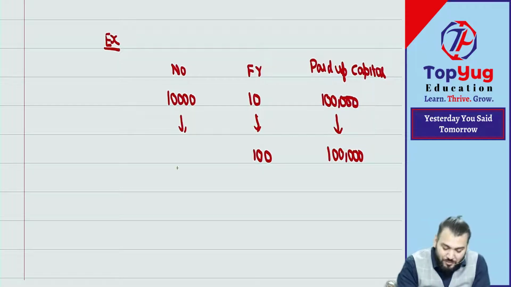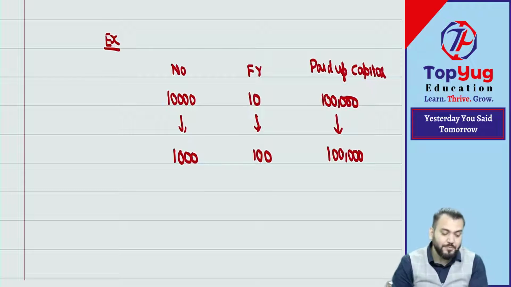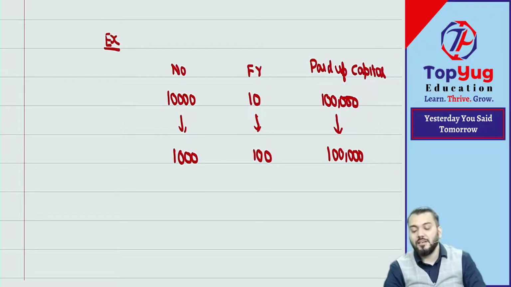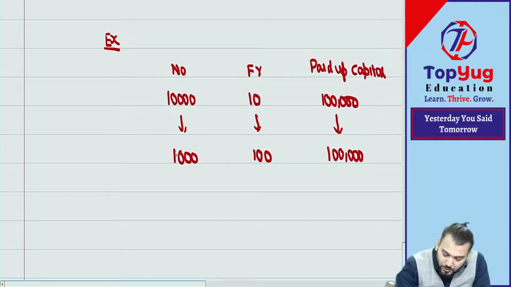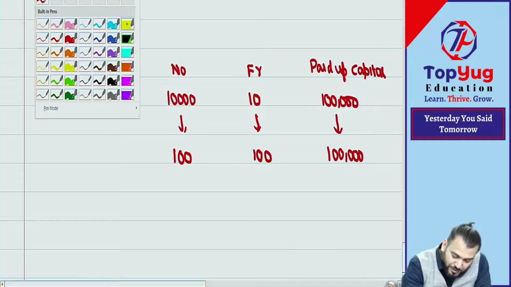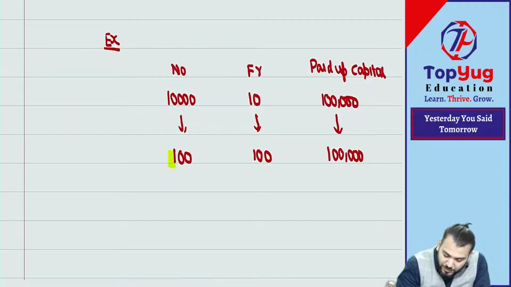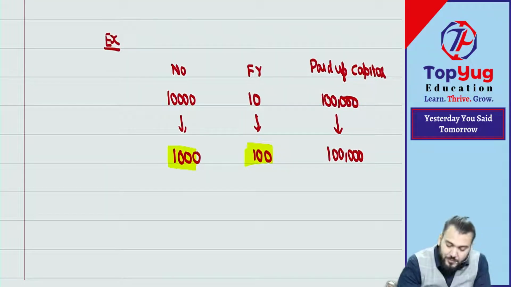Now face value will become 100 and the number of shares will reduce. The number of shares will become 1000. So this is known as consolidation. Understood? You can see what has been changed, but paid up capital remains the same.